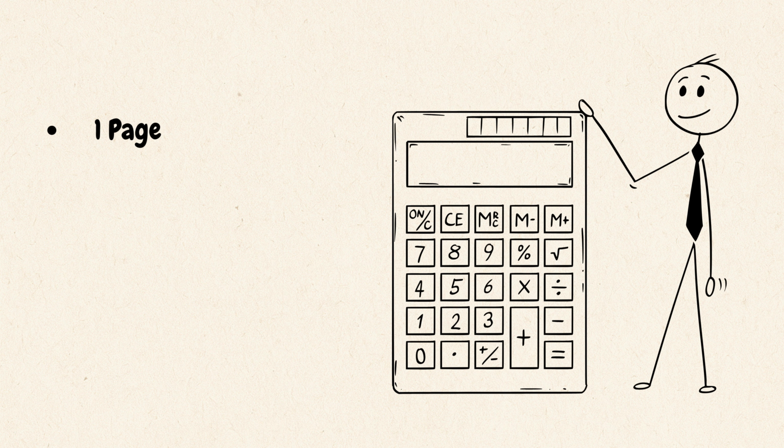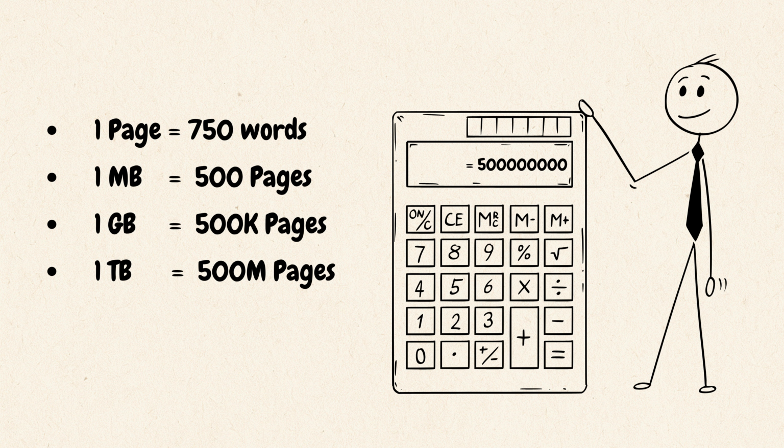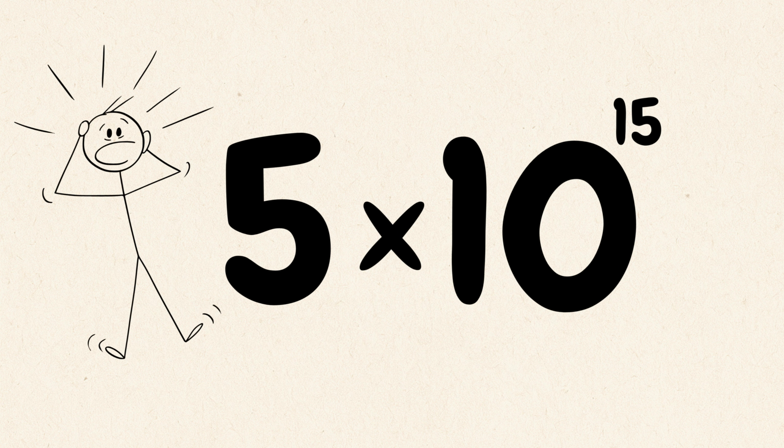One standard printed page holds roughly around 750 words. A megabyte of plain text is around 500 pages. So 1 gigabyte of text would be about 500,000 pages. And if we multiply that by a terabyte, we'll be looking at 500 million pages per terabyte. And scaling up to 10 billion terabytes, which is roughly the size of the readable portion of the internet, we would need around 5 quadrillion pages. That's a 5 followed by 15 zeros.